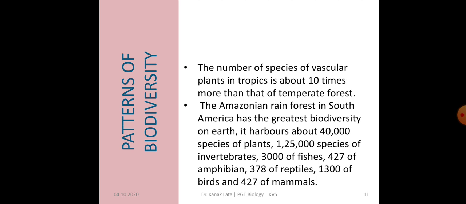It consists of about 40,000 species of plants, 1,25,000 species of invertebrates, 3,000 species of fishes, 427 species of amphibians, 378 species of reptiles, 1,300 species of birds, and 427 species of mammals. Thus, you have seen how patterns of biodiversity occur at different places.